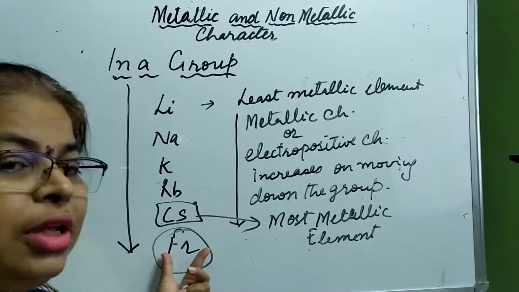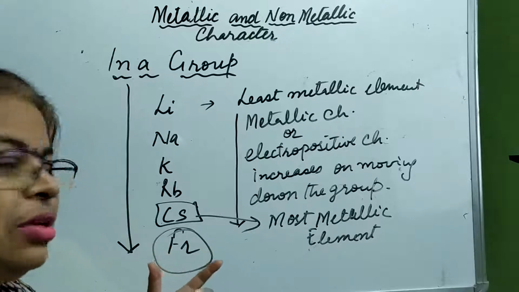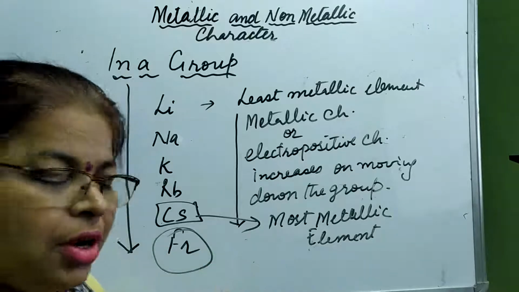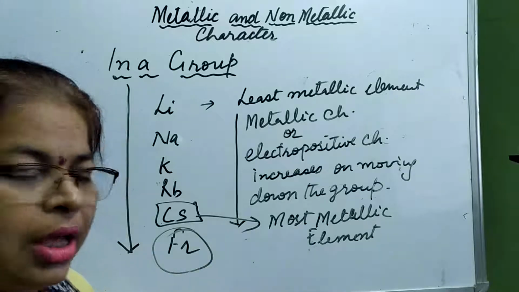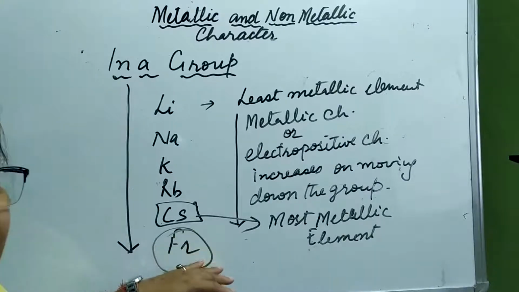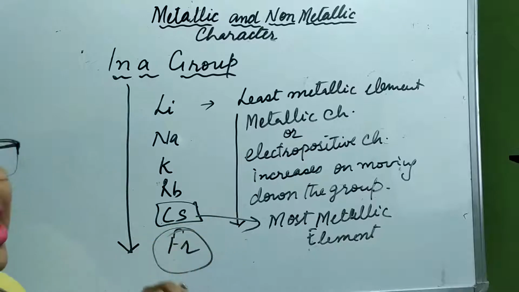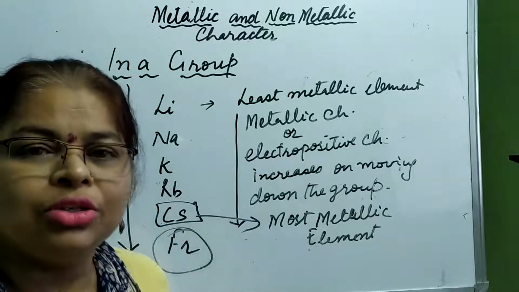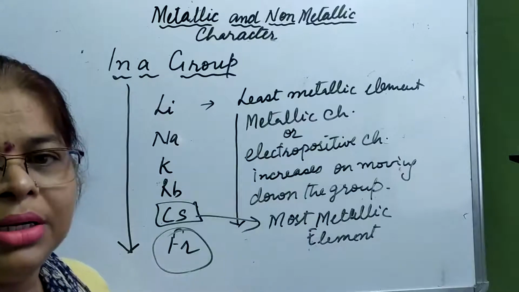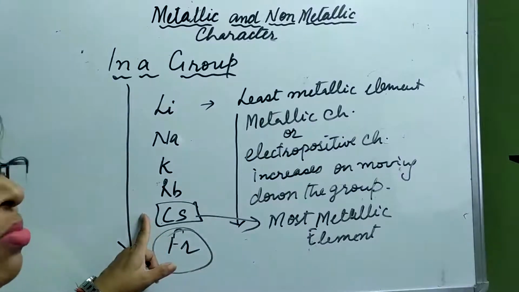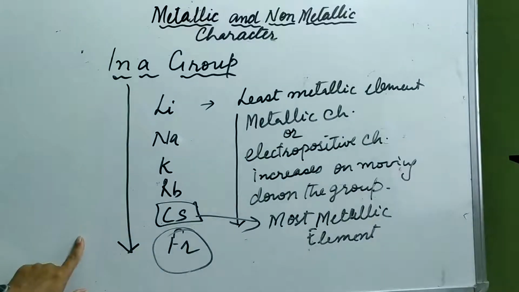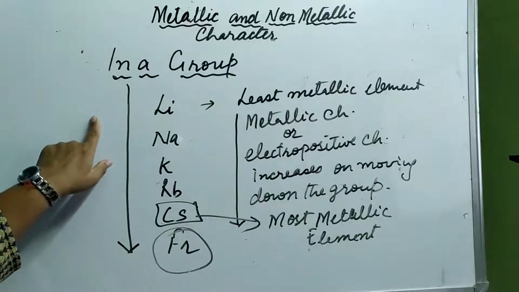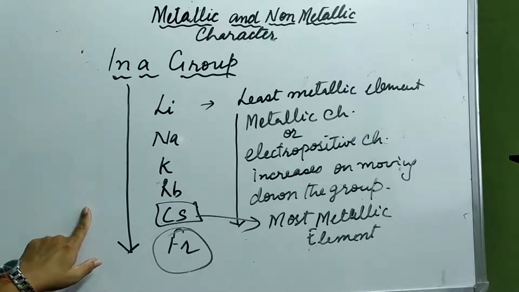The nucleus of francium is very massive and it becomes very difficult to maintain it, so it starts disintegrating. So that's why we say that cesium is the most electropositive element, or it has the most metallic character. So metallic character increases as we move down a group.